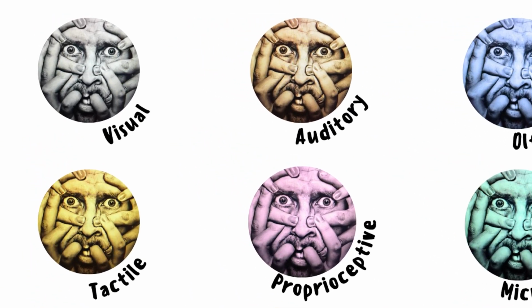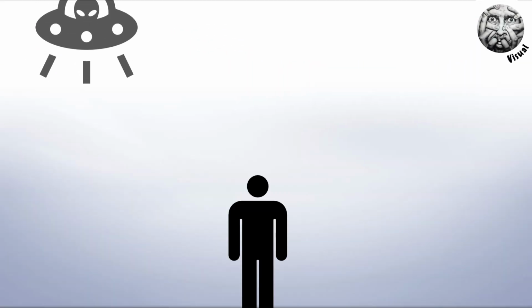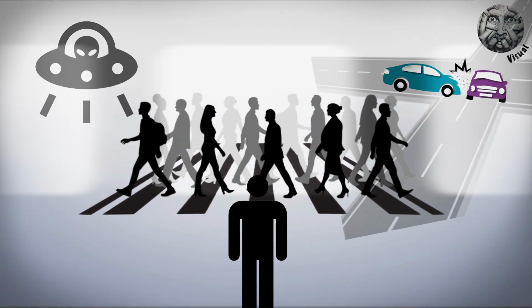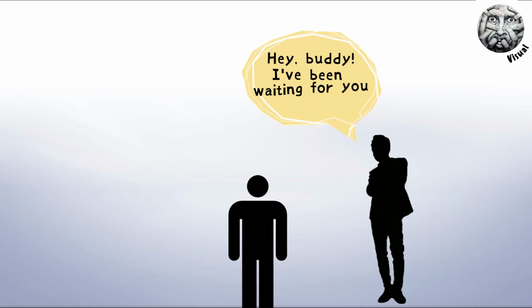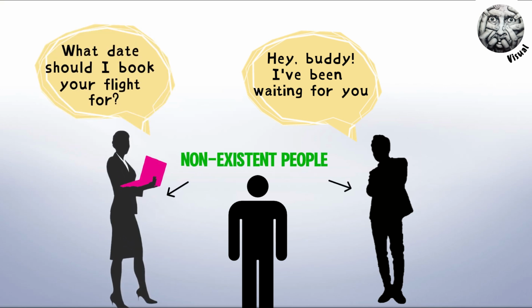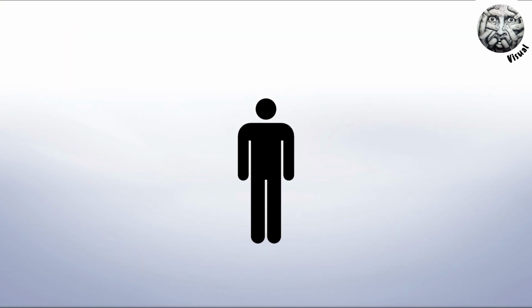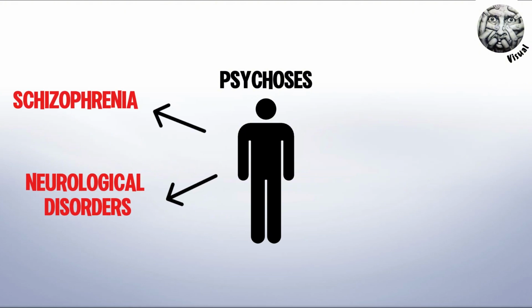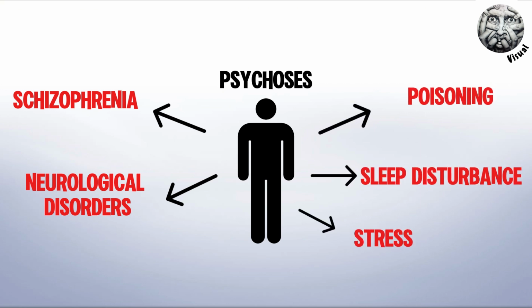Visual hallucinations involve seeing objects, people, scenes, or light effects that aren't actually there. They can be simple, for example, spots or shadows, or complex, for example, entire scenes or conversations between imaginary characters. Causes can include psychoses like schizophrenia, neurological disorders, for example, epilepsy, intoxication, sleep disturbances, or stress.